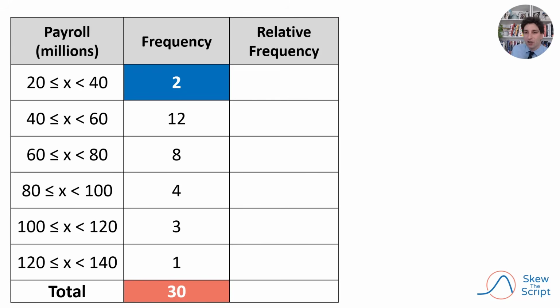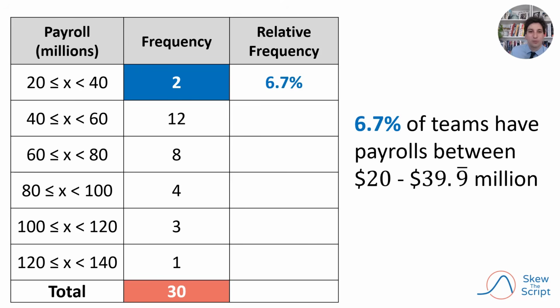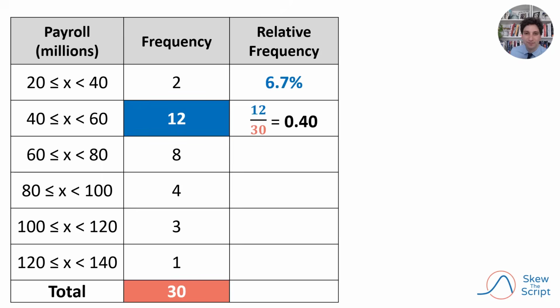For example, we can see there are 2 teams with payrolls between $20 and almost $40 million out of a total of 30. We can represent the relative frequency by dividing 2 out of 30, which yields a proportion of 0.067. Converted to a percentage, this is 6.7%. So 6.7% of teams have payrolls between $20 and almost $40 million. Similarly, there are 12 teams in the next bin.